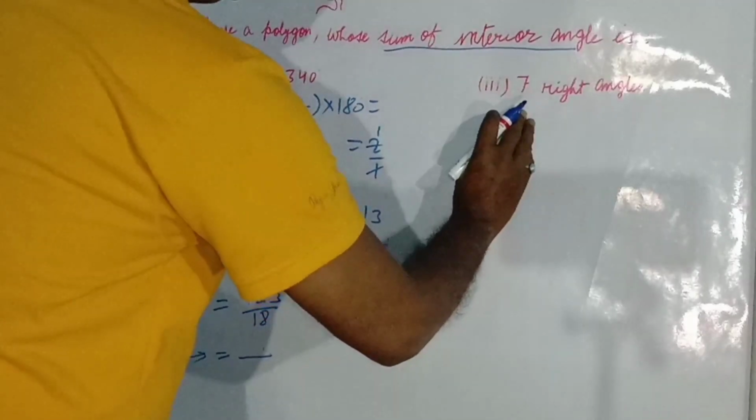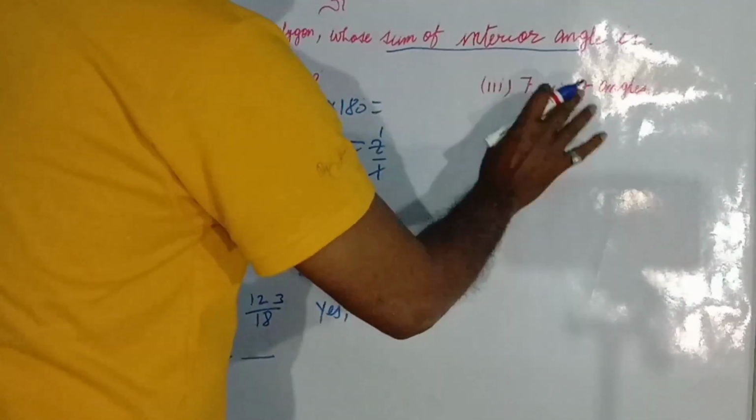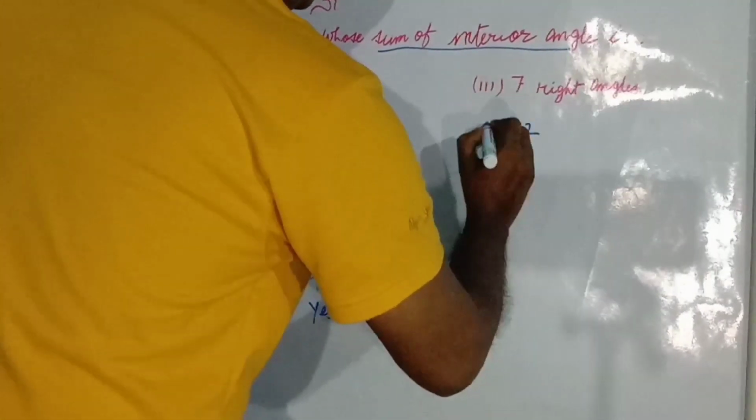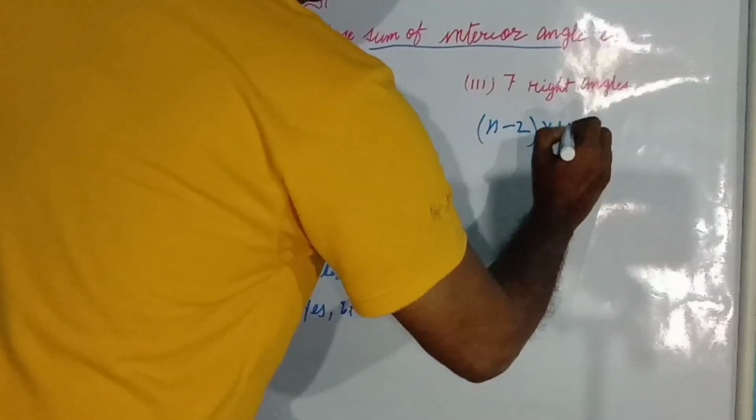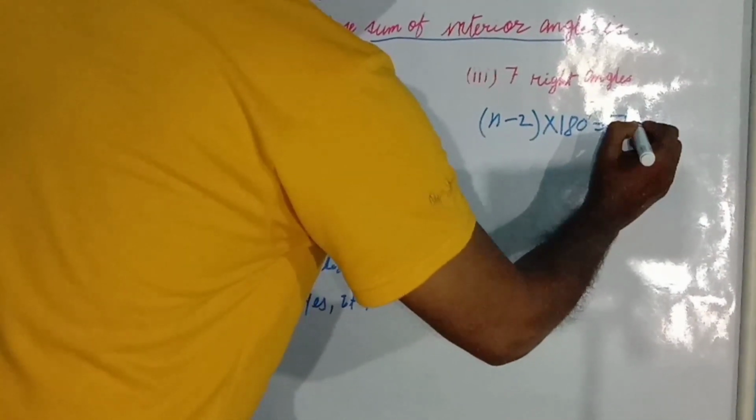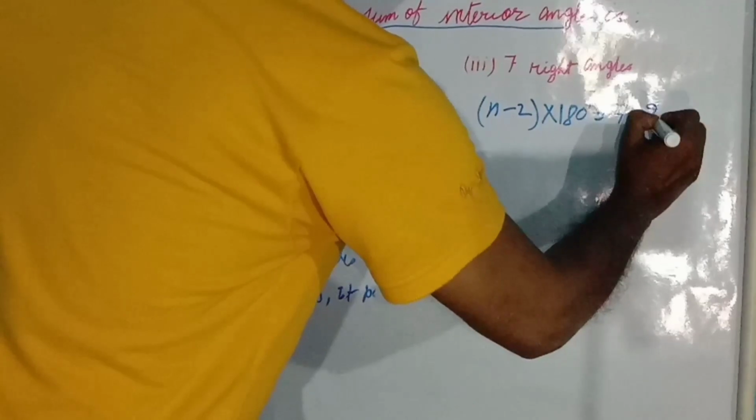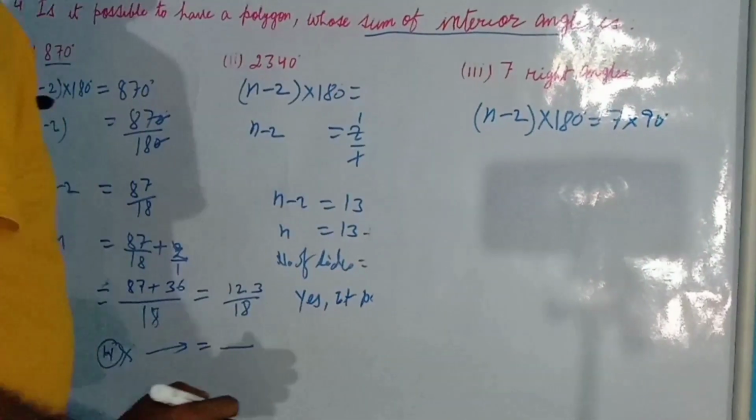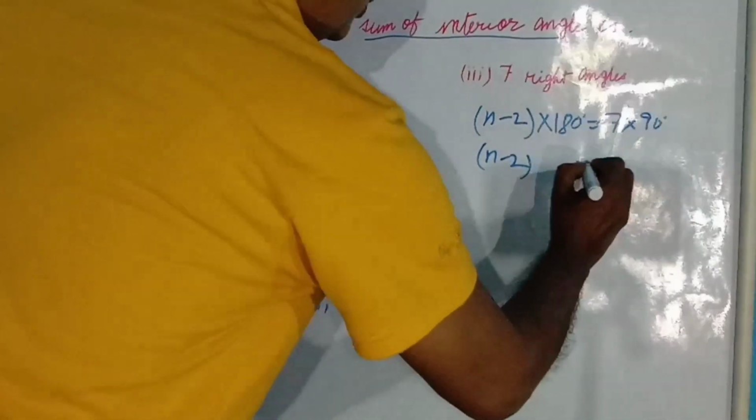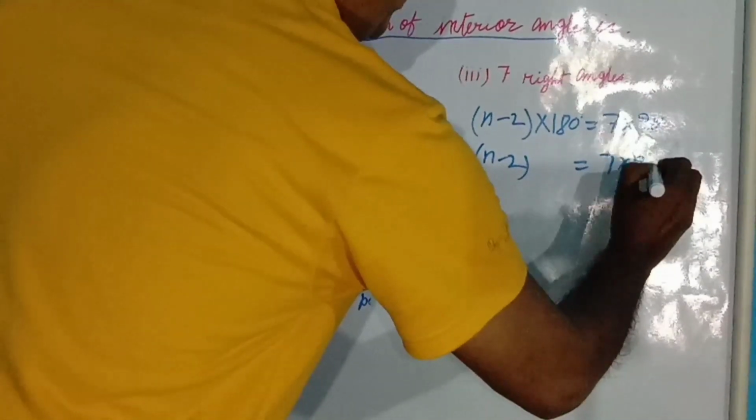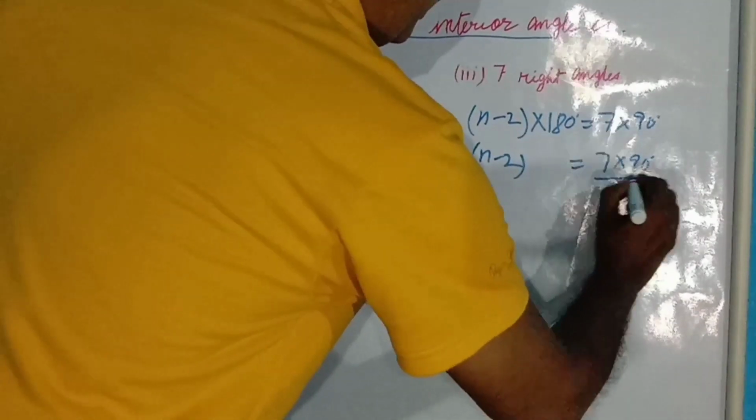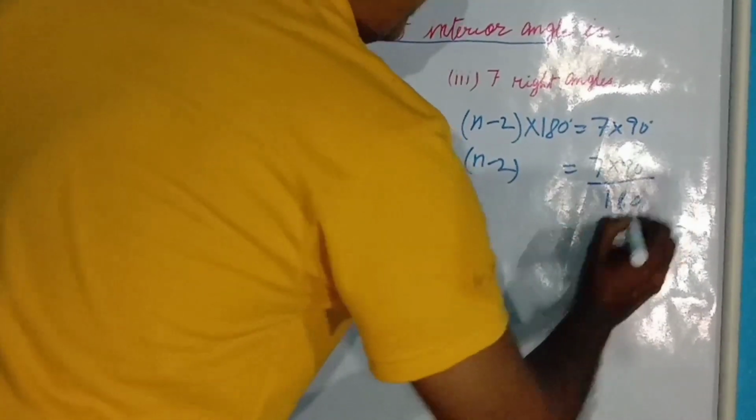And the next question is 7 right angles. Then the sum of interior angles equals 7 right angles. Then once again we will take n minus 2 into 180 degrees equals 7 right angles. Right angle means, as I have already told you, 90 degrees. So here I will take 90 degrees. Now n minus 2 equals 7 into 90. Here it is multiplication. Now we have 180 degrees in division form.